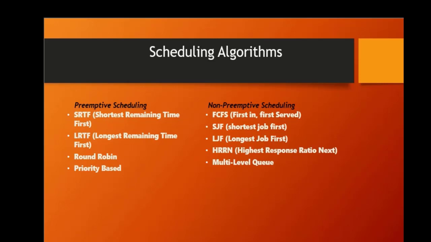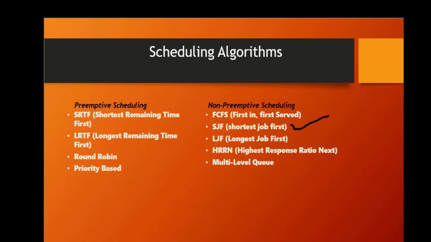Shortest job first. This algorithm selects the process with the shortest execution time next. It is more efficient than the FCFS algorithm and ensures that the processes with shorter execution times are executed first. However, it can lead to starvation, where a long process never gets executed.